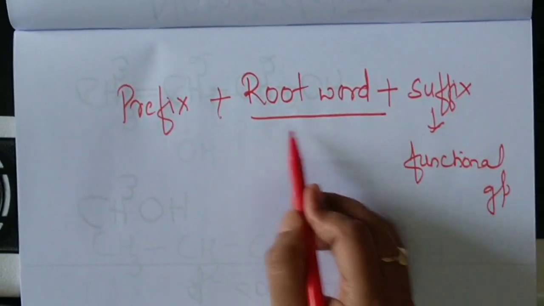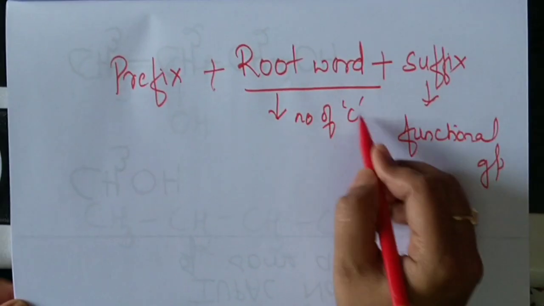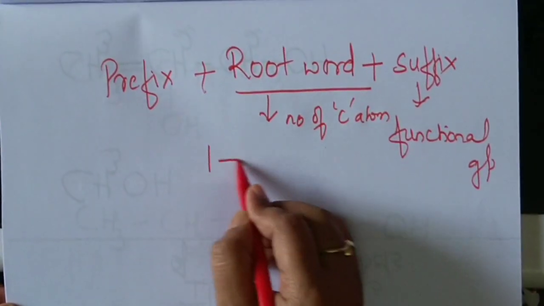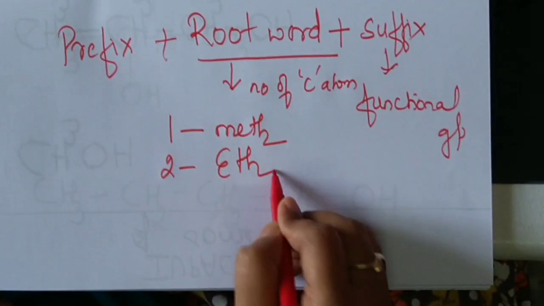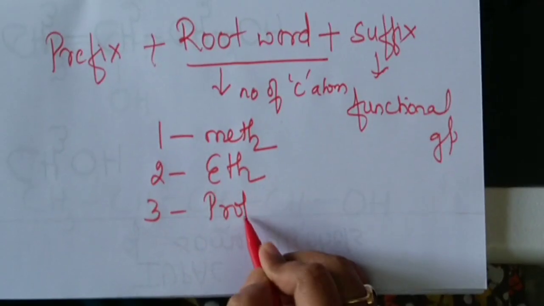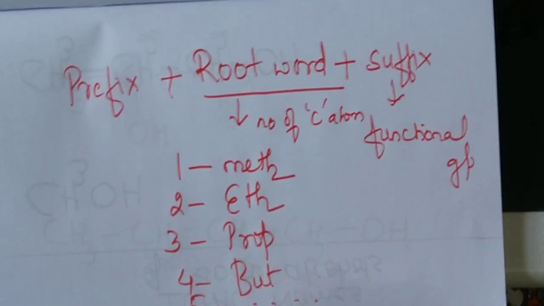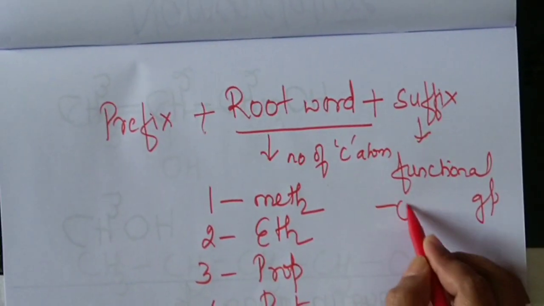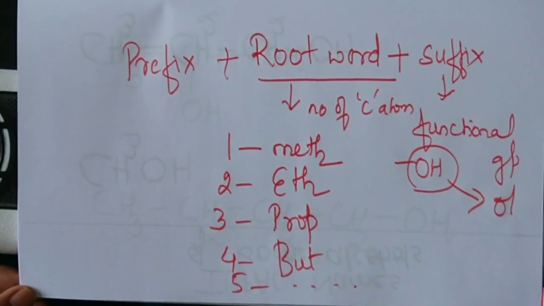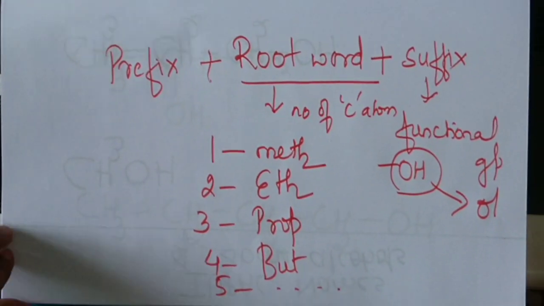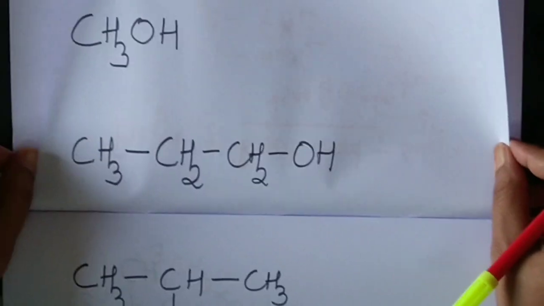Okay, so what is root word? It tells you about the number of carbon atoms. If there is one carbon atom, root word is meth, 2 eth, 3 prop, 4 but, 5 pent, and so on. So functional group, if OH is the functional group, suffix is OL. Done. I hope all of you remember this. With this, we shall start naming some of the simple organic compounds, that is alcohols.